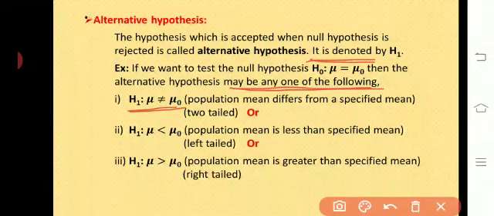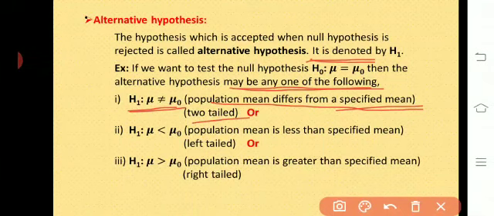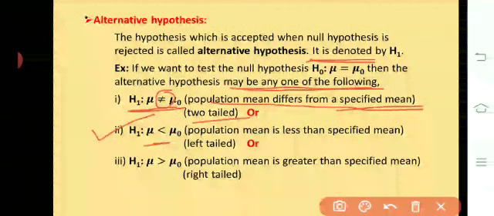The population mean differs from a specified mean and it is two-tailed. If the sign is not equal to, then it is two-tailed, meaning the rejection region will be at both sides of the distribution.